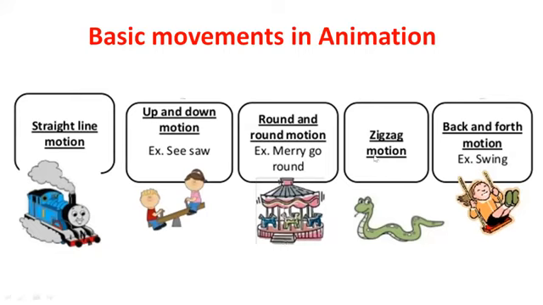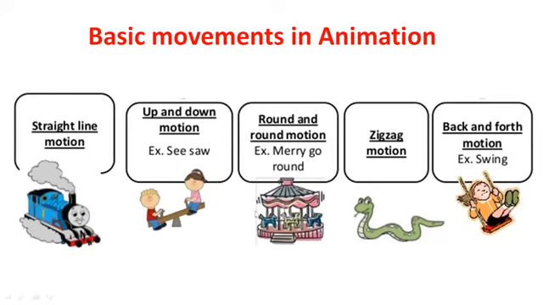The fourth one is zigzag motion, and the example given is a snake. The fifth one is back and forth motion, that is, a swing. So these five basic movements you all should know.